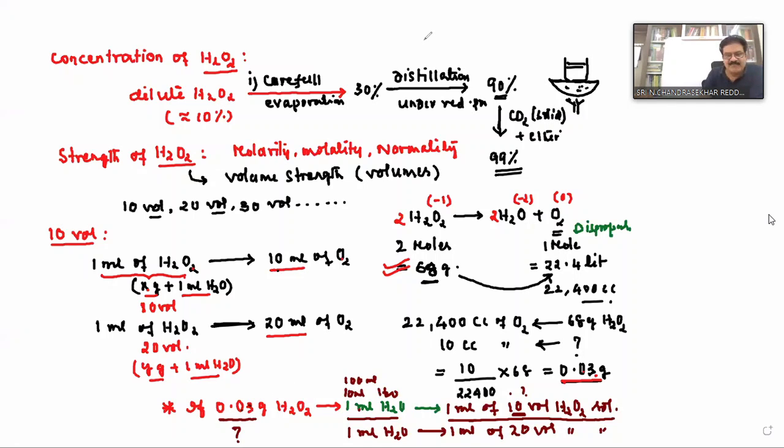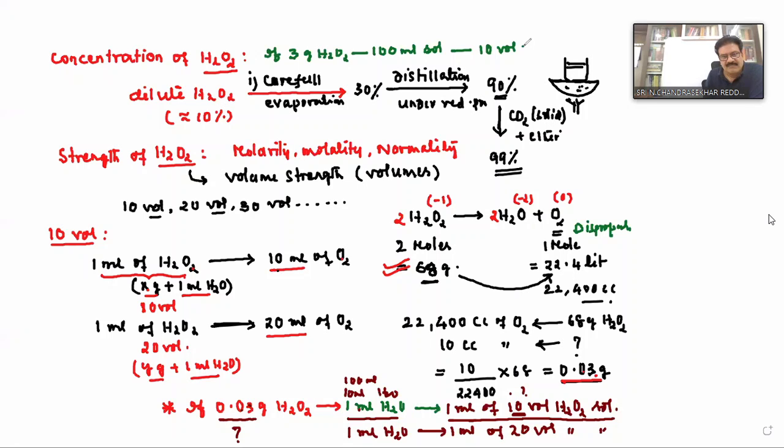That means the point is very clear here. I am writing: if 3 grams of H2O2 is present in 100 ml solution, then you are getting what here? 10 volumes of H2O2 solution. Isn't it correct?